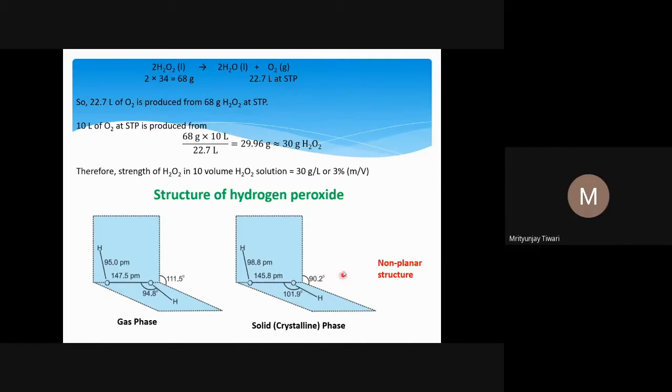If you compare these two things at two extreme points, the gas phase and the solid phase, what we see is this angle, the angle between this OH and OH. This is the dihedral angle that we talk about. One plane is made up of the three atoms OOH, and then this is another plane, OOH. The angle between these two planes in the gaseous phase structure is 111.5 degrees. This is also called the dihedral angle, or the torsional angle between this OH and OH.